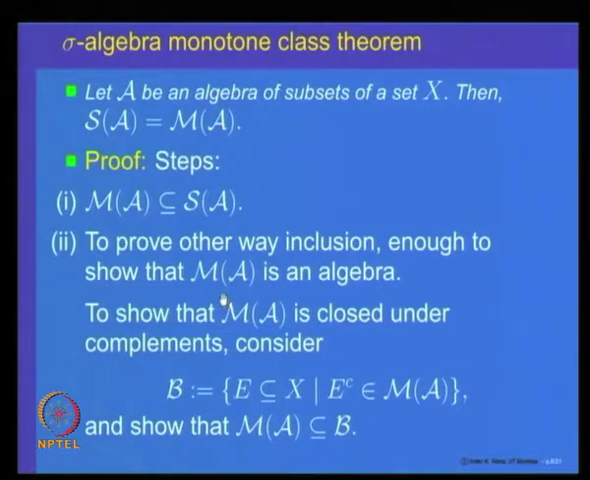That means, to show it is closed under complements, I have to show that for every subset in M of A, its complement is also in M of A. This is a technique which we are going to use very often. Let us collect together all the sets E such that E complement belongs to M of A; call this collection B. To prove M of A is closed under complements, what we have to show is that M of A is a subset of B.